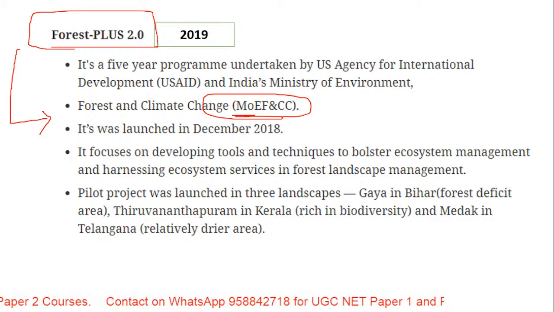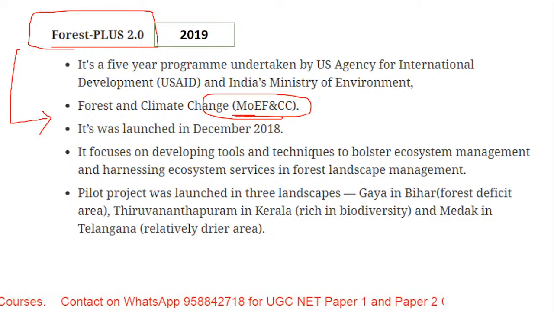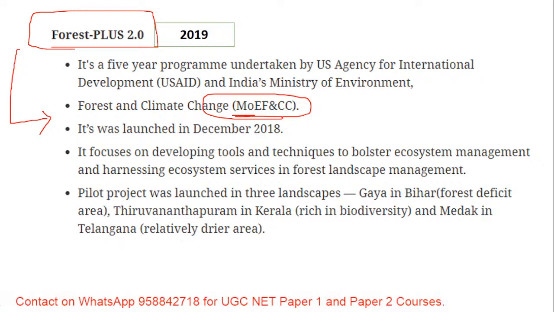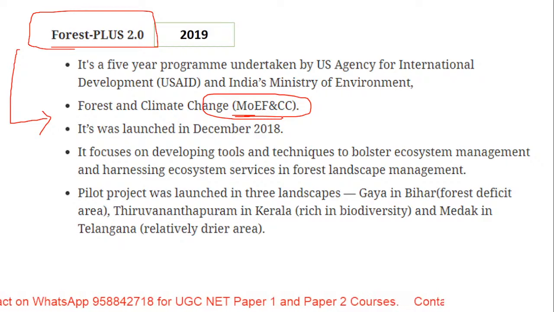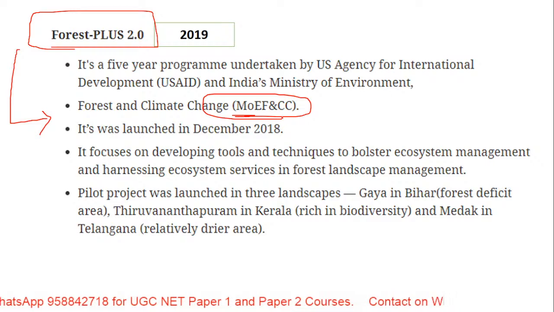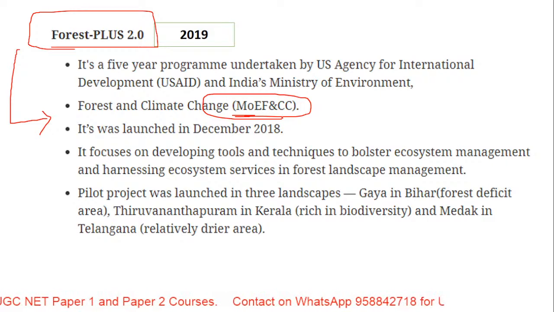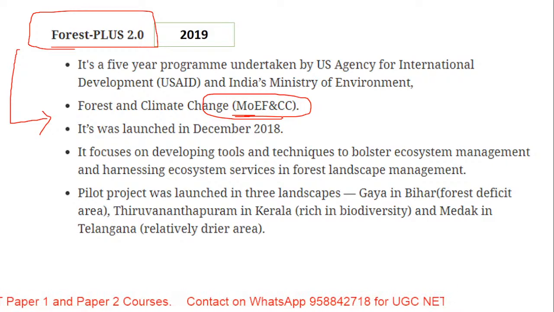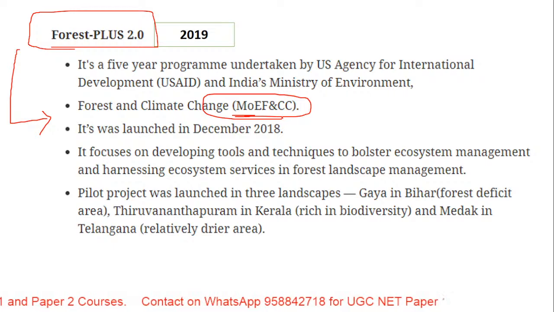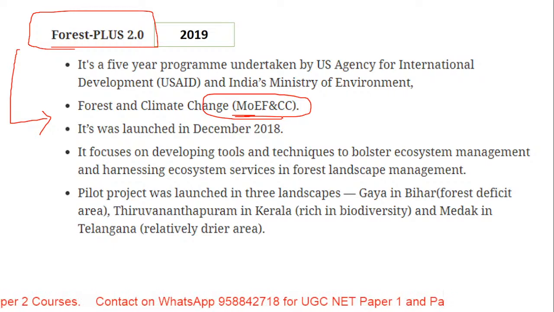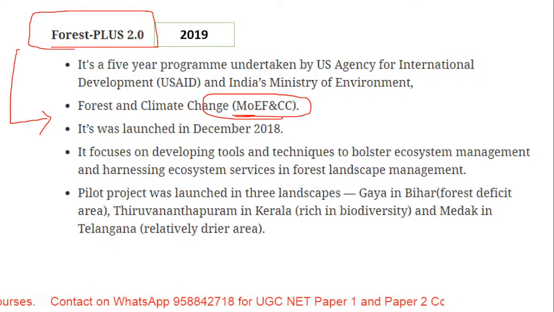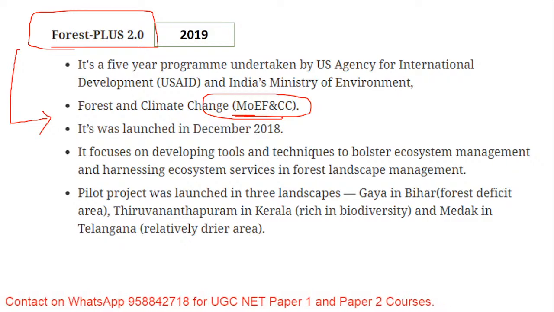Vikrant, regarding the previous lectures, I told very clearly in the description box, only those lecture links I have kept which I have started from Jan 2022. If you want my previous lectures, then I have to make a different list, because in the description box it will not fit. So okay, I'll try to make it and I will circulate it in the groups, if you are there in the groups.